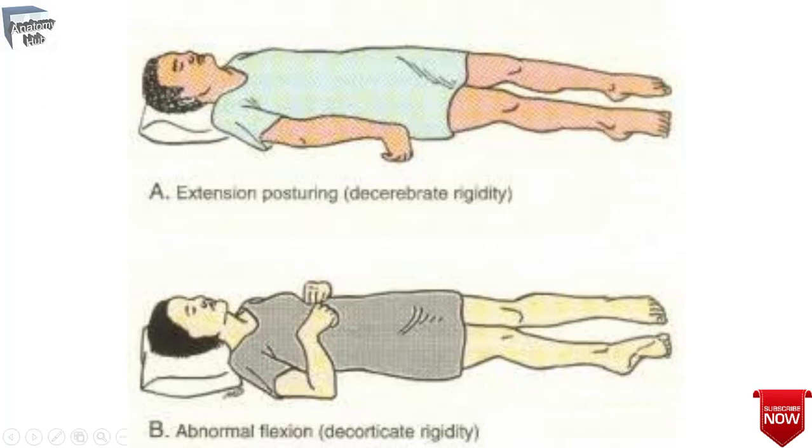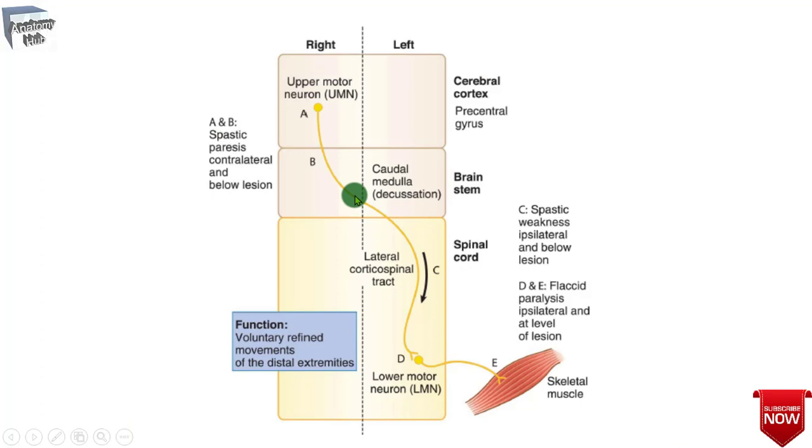The upper motor neurons, including the corticospinal tract, have a net overall inhibitory effect on the muscle stretch reflex. As a result, you find paresis of the skeletal muscles combined with muscle stretch or deep tendon reflexes that are hyperactive, and hypertonia.